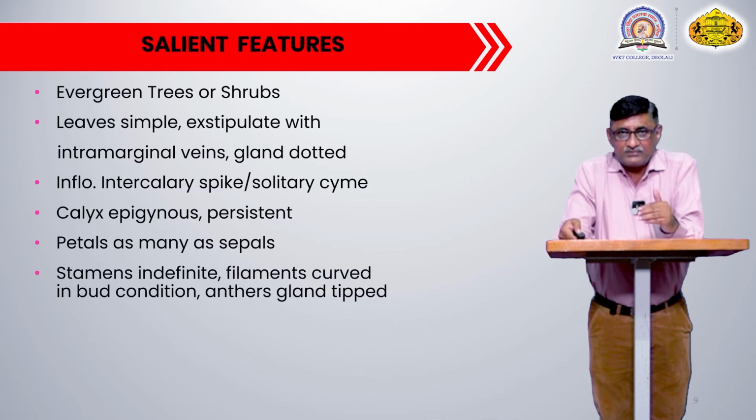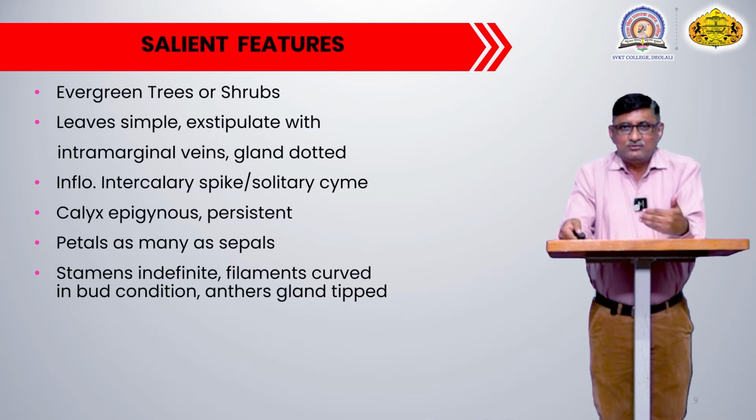It means after development of the inflorescence, the apical portion or tip of the inflorescence can again grow in a vegetative manner, and that's why we can identify this kind of inflorescence as an intercalary inflorescence.